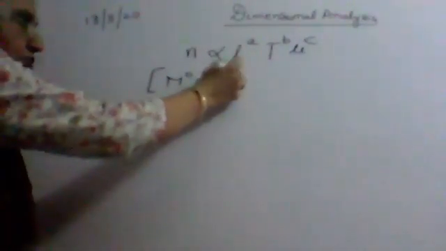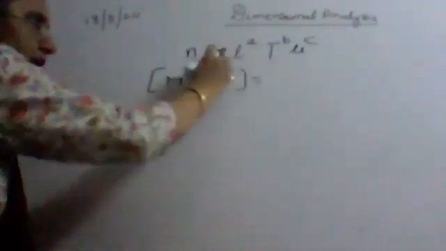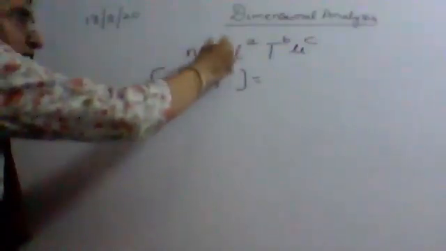Okay, in the last class, the question given was that frequency depends upon length, tension, and mass per unit length. So we can raise them to the power a, b, and c. Now let's write the dimensions of all these physical quantities. On the left hand side, it is frequency. Frequency we know is the reciprocal of time period. So its dimension is M to the power 0, L to the power 0, T to the power minus 1. Equating it, some dimensionless constant will come here, which has no dimension.